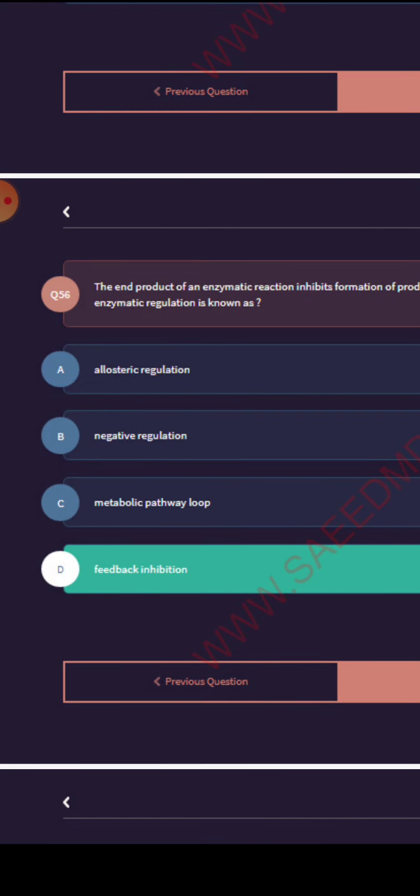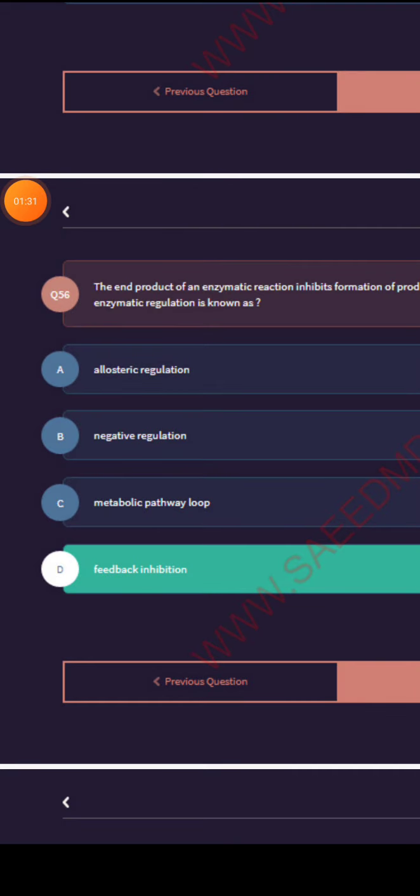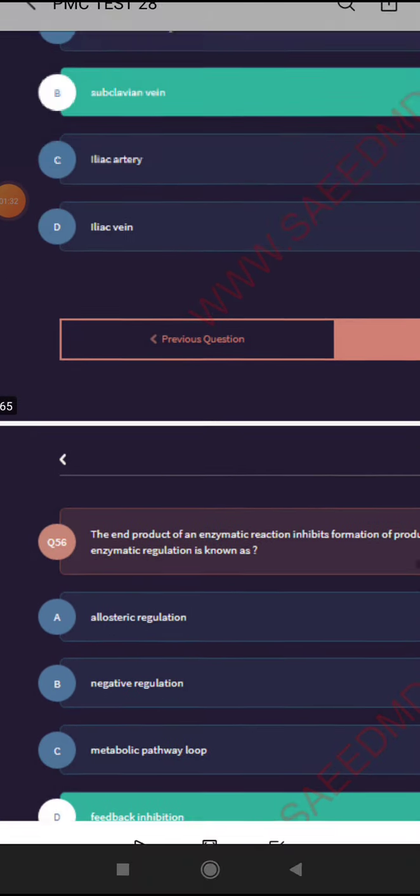The end product of an enzymatic reaction inhibits formation of product in an earlier step. This type of enzymatic regulation is known as feedback inhibition.